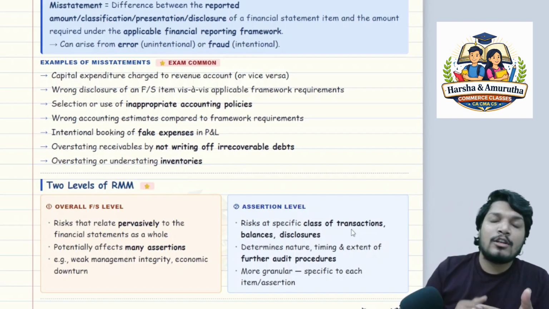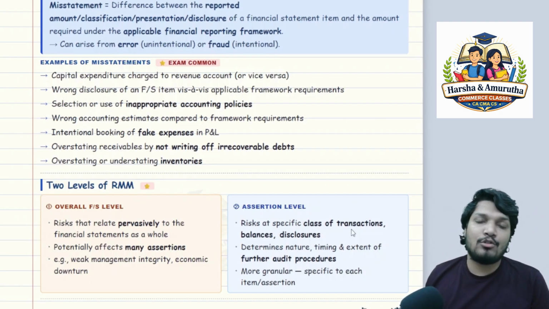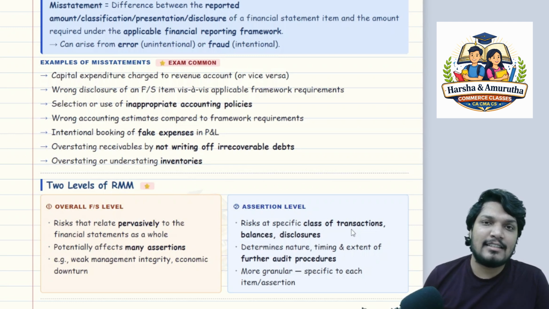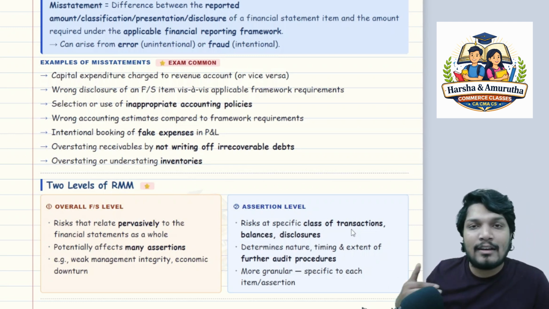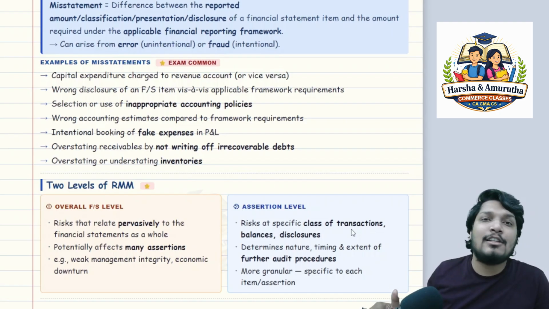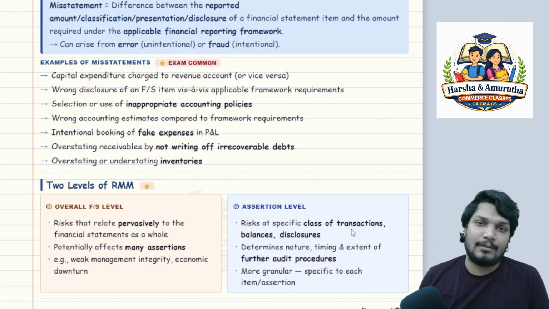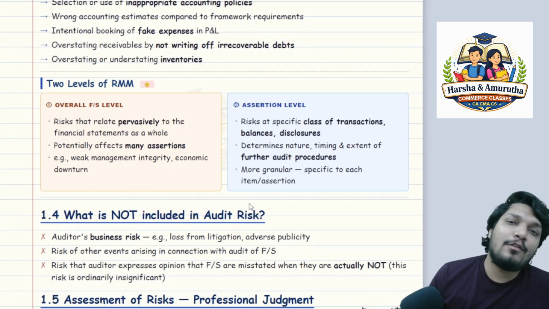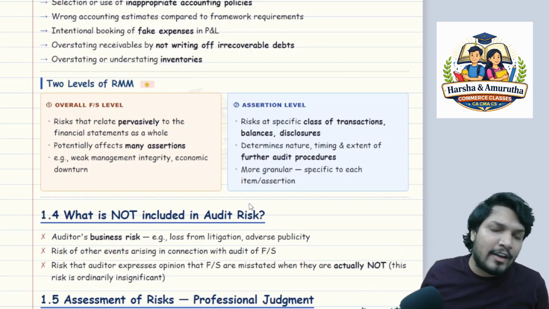When you are vouching a particular transaction, you should not just vouch what is the amount. You should also understand the genesis of the transaction, whether this transaction is documented, whether it is going to the right account, right amount, whether it is charged to the right head. You should think of all the parameters, sir. Understood? Very important, right? There are two levels of risk of material misstatement: one at the assertion level, one at the overall financial statement level.